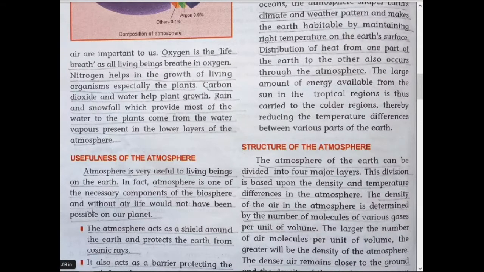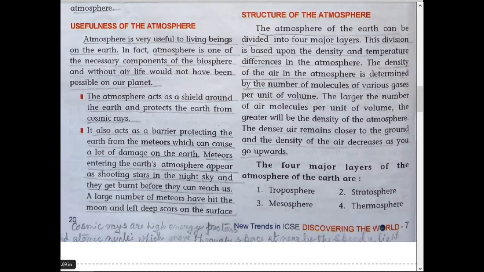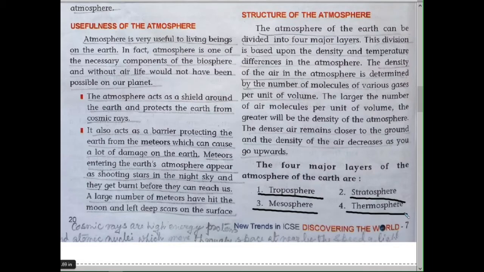Next, we move towards the structure of the atmosphere. The atmosphere of the Earth can be divided into 4 major layers. These are very important. First one, the troposphere. Second one, the stratosphere. Third one, the mesosphere, and fourth one is the thermosphere. The division is based upon the density and temperature differences in the atmosphere. The density of the air in the atmosphere is determined by the number of molecules of various gases.